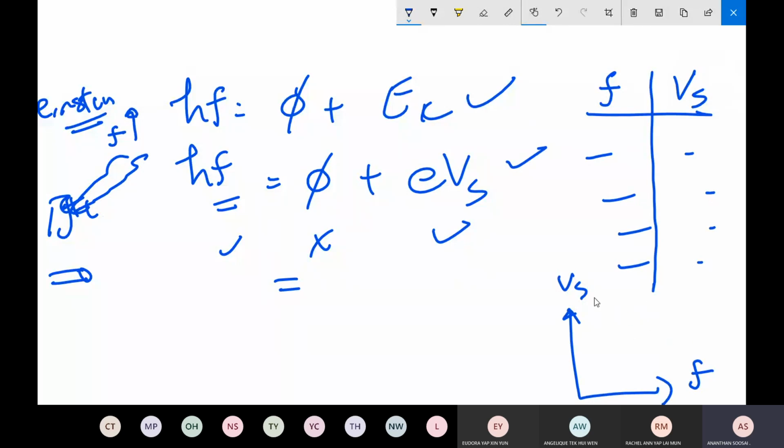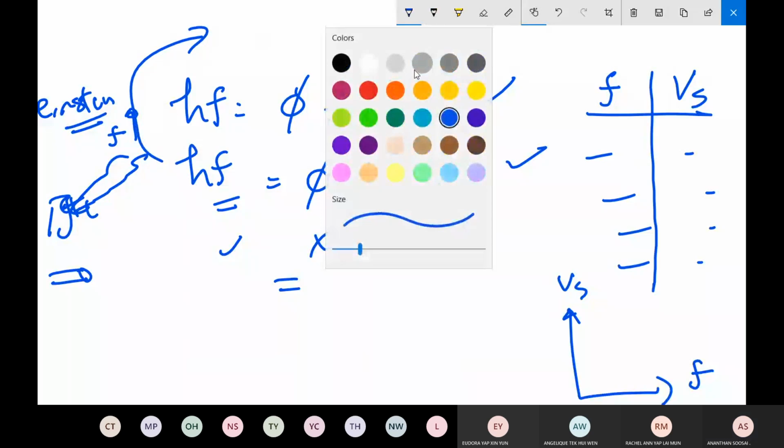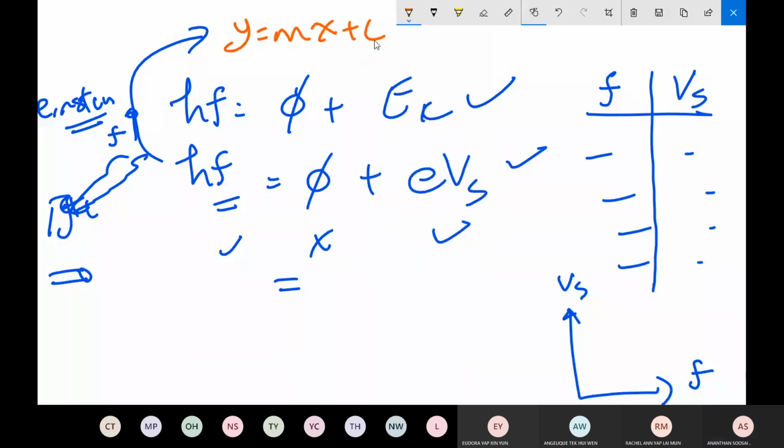Why plot VS versus F? Because if Einstein is correct, arrange this formula in the form y equals mx plus c. What do you get?